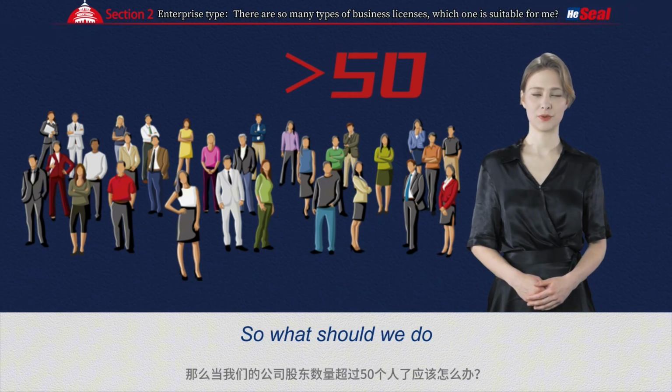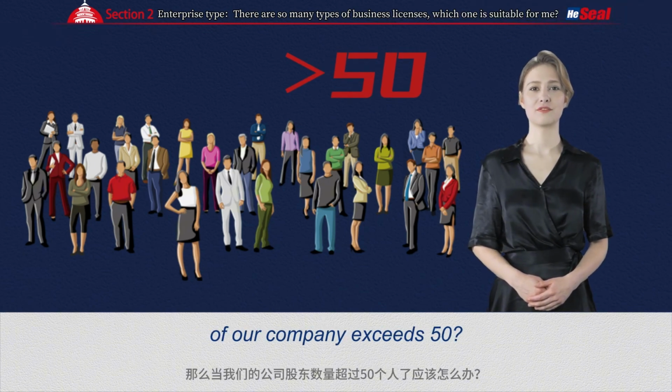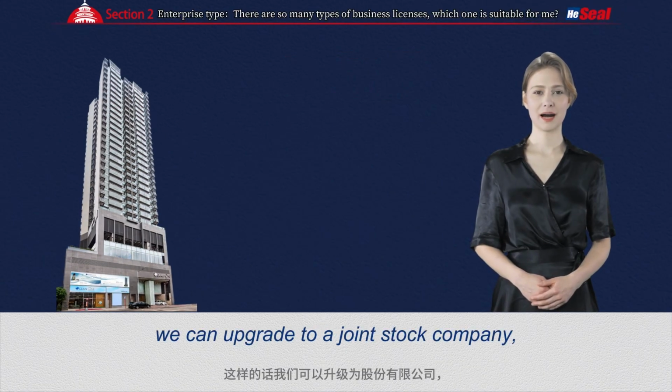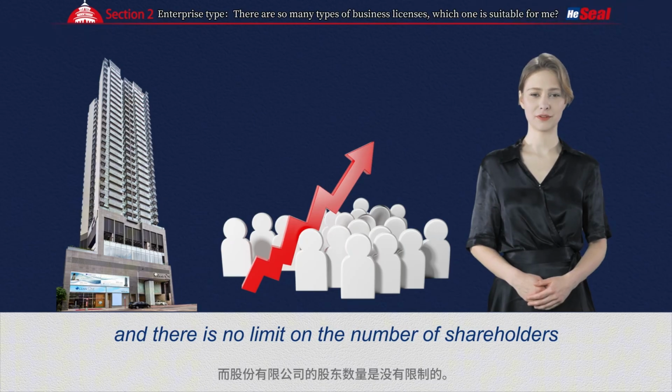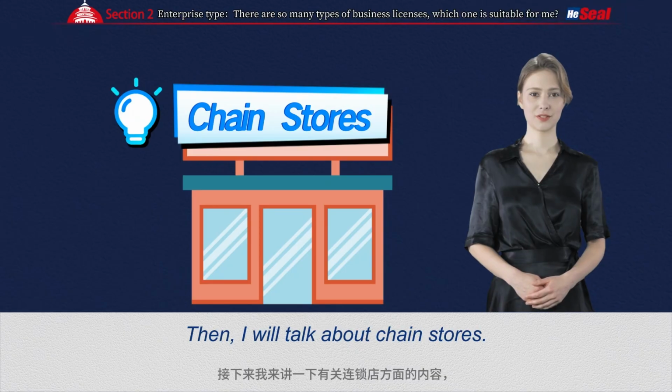So what should we do when the number of shareholders of our company exceeds 50? In this case, we can upgrade to a joint stock company, and there is no limit on the number of shareholders of a joint stock company. Then, I will talk about chain stores.